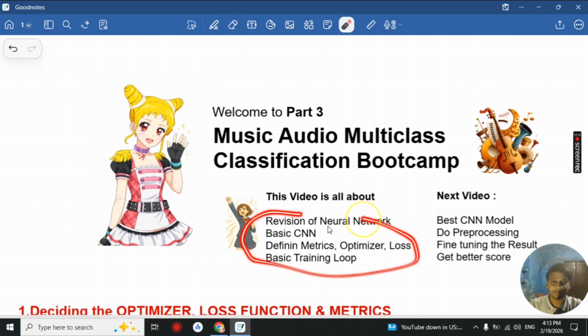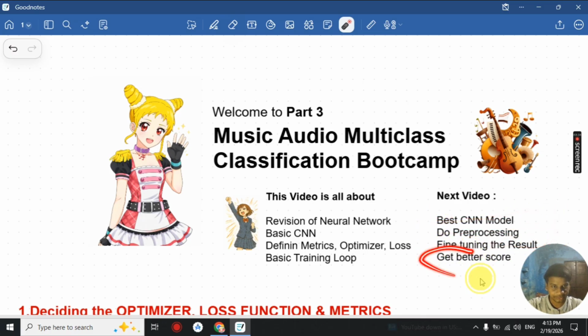So that's all for today. We learned how to make a basic CNN, understood some neural layers, and how to do basic training. In our next video we will learn how to improve the base CNN, do some preprocessing, fine-tune the result and get a better score. This video is all about mastering the basics.